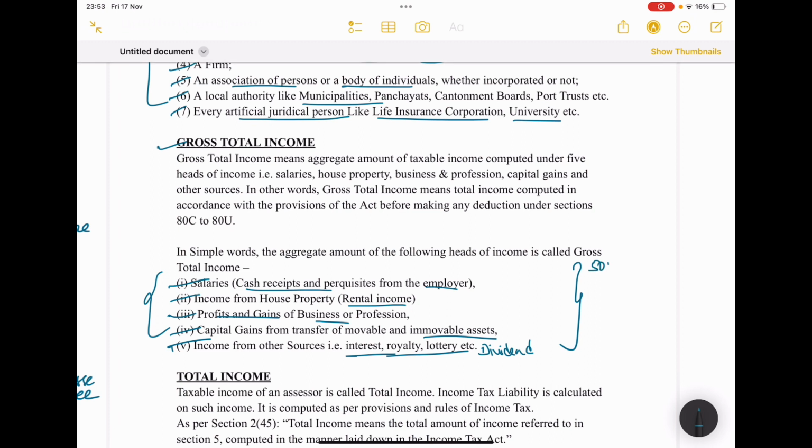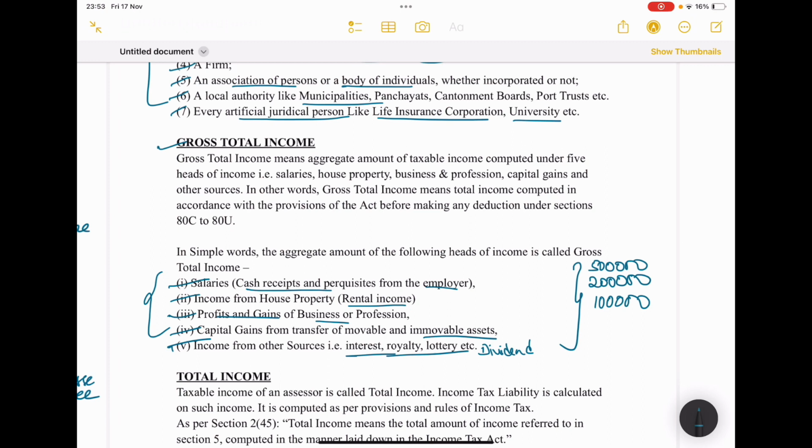Salary 5 lakh, house property 2 lakh, just for example. Business: I'm running a very small business after coming from my job. I'll run my evening business, where I'll have coaching classes from 6 to 8. I'll run my business only for 2 hours, so through that I'm earning only 1 lakh, more than enough.